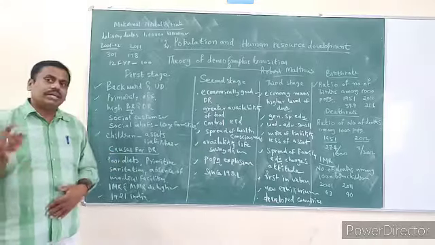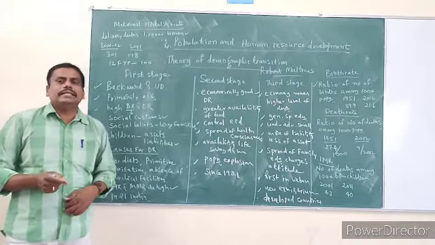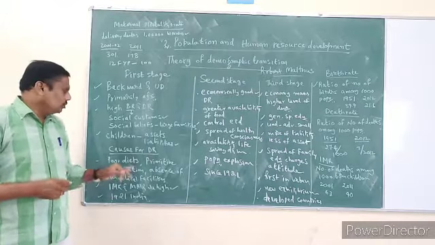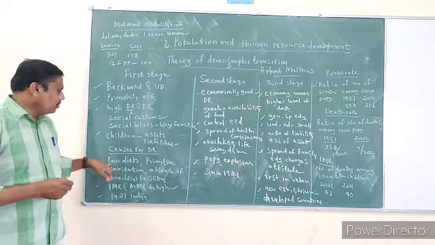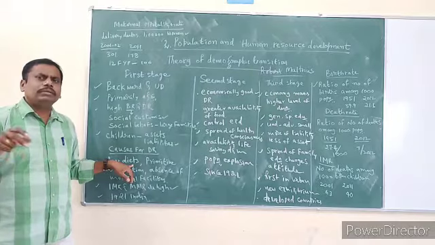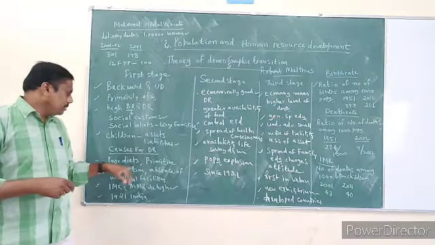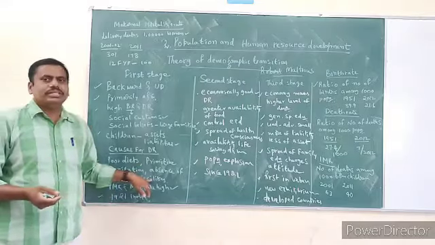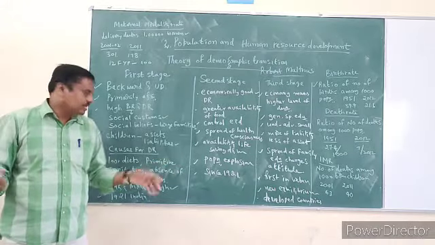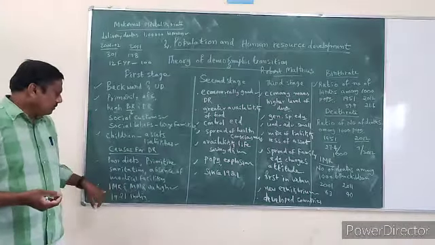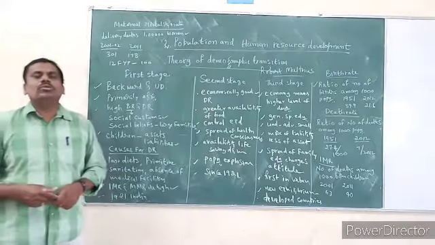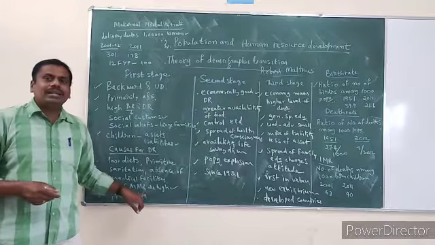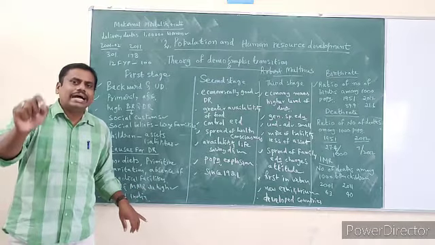And what are the causes for death rates? I told you in the beginning that both birth rate and death rates are high. So what are the causes for high death rates? Poor diet. That means no food to eat. Primitive sanitation, no cleanliness. Absence of medical facilities. There were no medical facilities, and because of that there were more deaths. And even infant mortality and maternal mortality rates were also high.